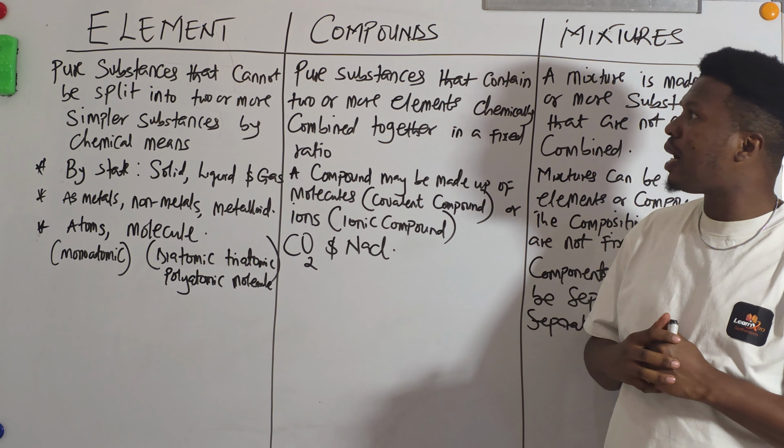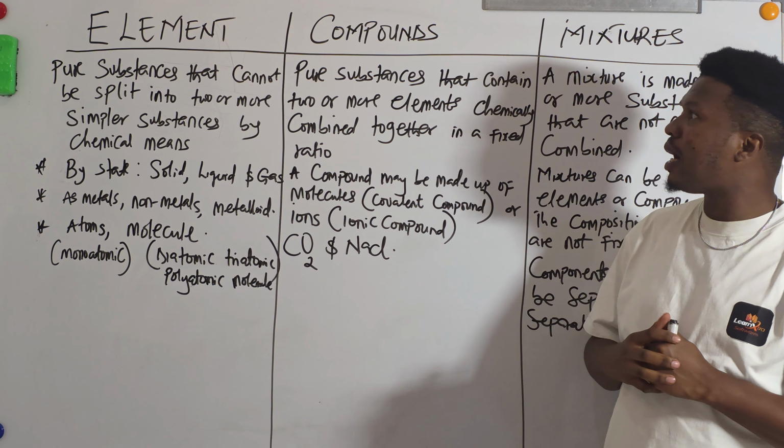Then we can also classify these elements as metals. Of course, you know your metals: your group 1 elements, your group 2 elements, and group 3 elements, and your transition metals. These are all metals. They are still elements, right? Then we look at the non-metals, like your group 7, the halogens: chlorine, fluorine, bromine, and the rest of them. Then there are the metalloids, the group 4 elements, those that have properties of both metals and non-metals, for example silicon and germanium.